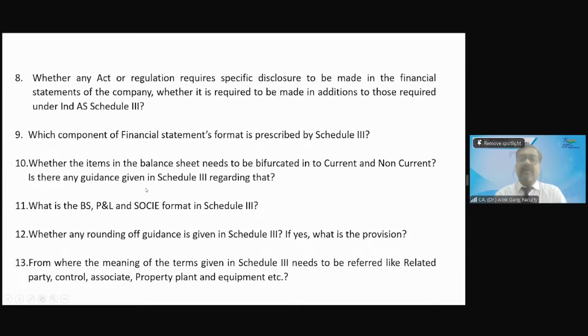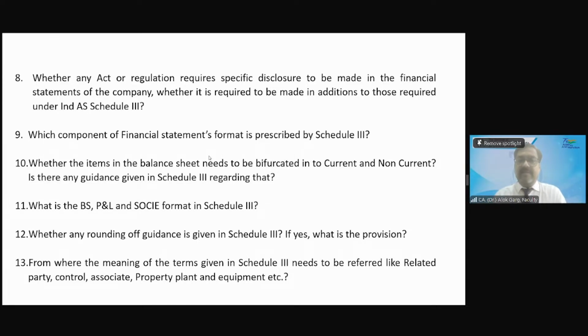Question number 12. Whether any rounding off guidance is given in Schedule 3? If yes, what is the provision? Any rounding off guidance given in Schedule 3, what's the provision? Saminathan is saying if it is less than 100 crore, nearest 100, 1000, lakhs. If it is more than 100 crore, nearest lakhs, millions or crores based on the total income. You are absolutely right.